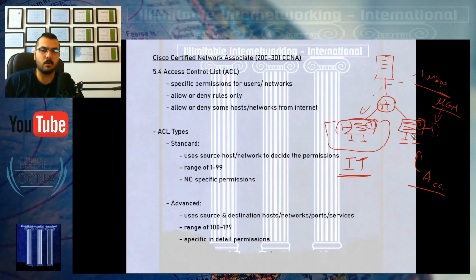So the moral of the story is: how can I allow or permit some end users, some end devices, some employees to reach the internet, and how to deny others from reaching the internet? This is some advanced skills, because if I want someone to reach the internet, maybe like this guy, if I want him to reach the router and the internet, I should give him a gateway.